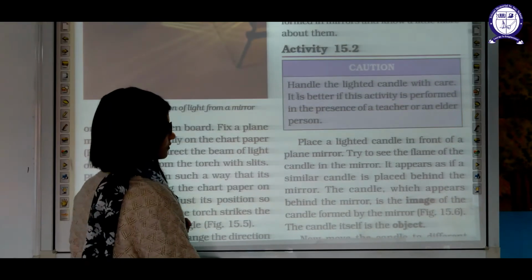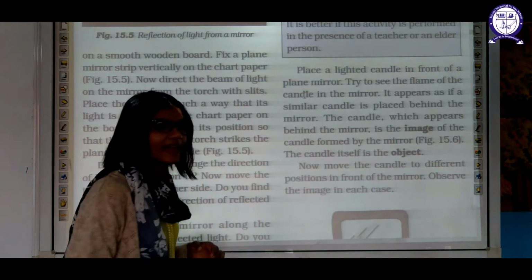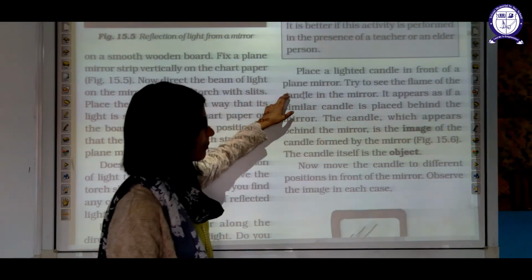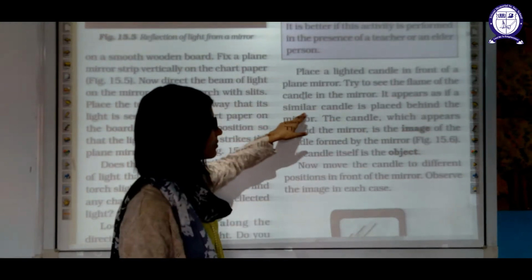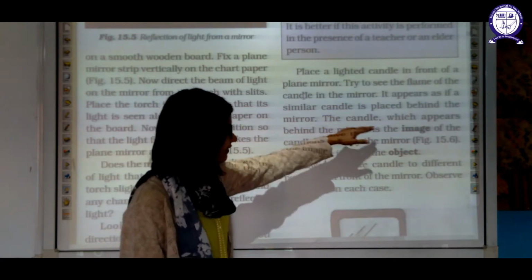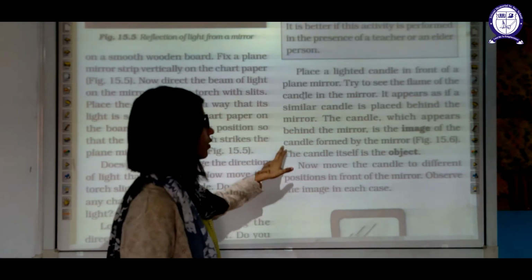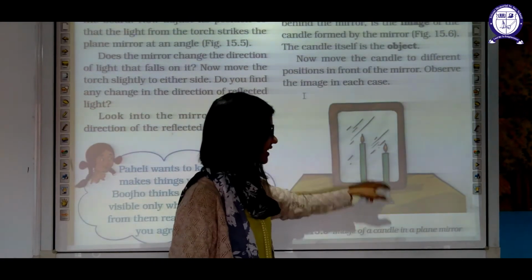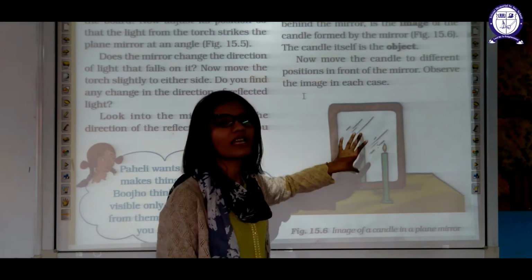Now again, activity 15.2. You need help of your teacher or your parent for this activity. Place one lighted candle in front of a plane mirror. Try to see the flame of the candle in the mirror. It appears as if a similar candle is placed behind the mirror. The candle which appears behind the mirror is the image of the actual candle. And the actual candle itself is an object. So this will be the object, and the thing which is forming behind the mirror is your image.